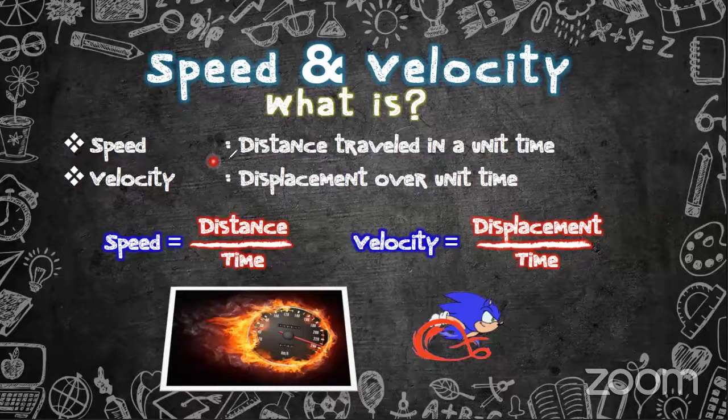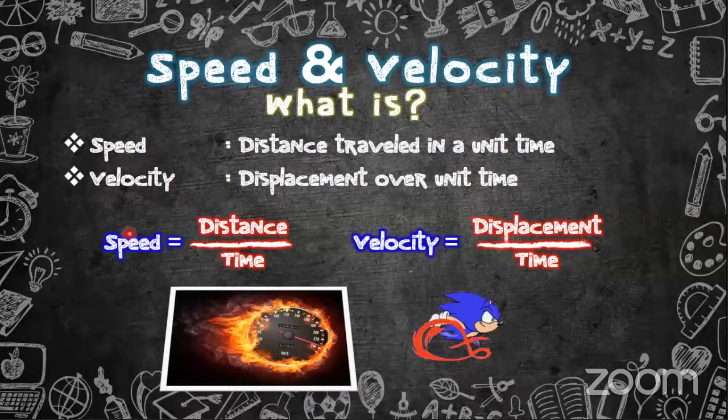So speed is distance traveled in a unit time, and velocity is displacement over unit time. Since displacement always has a definite direction, velocity also has a direction, but speed does not have a direction.